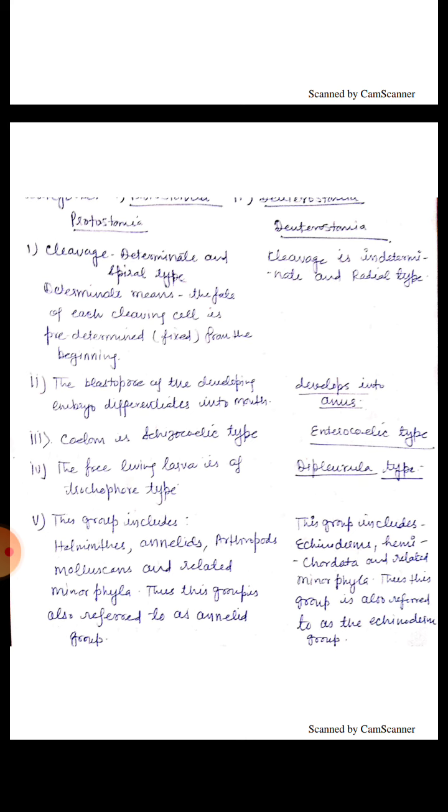While on the other hand, in deuterostomes, cleavage is indeterminate and radial type. Fate of each blastomere is not fixed. Blastopore develops into anus. Coelom is of enterocoelic type and the free living larva is of dipleurula type.